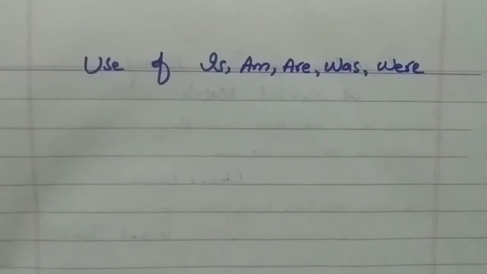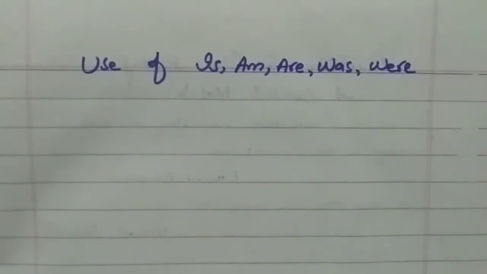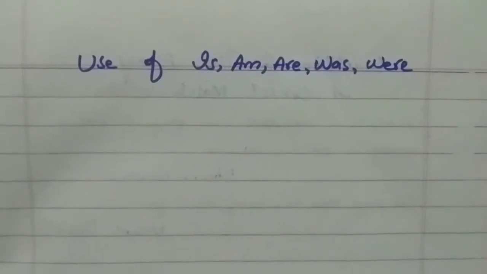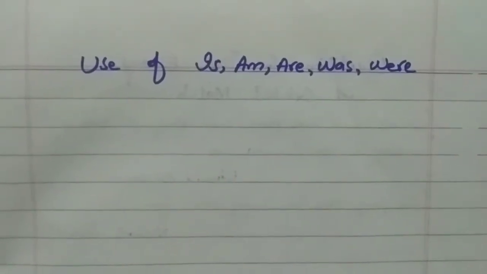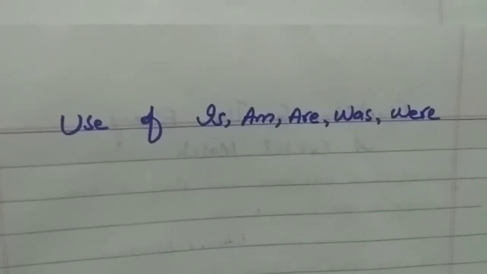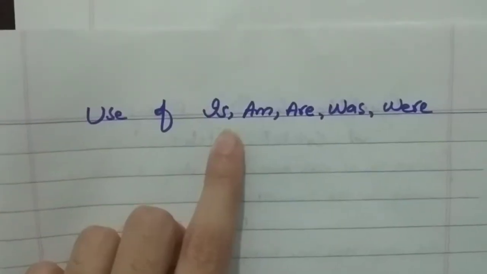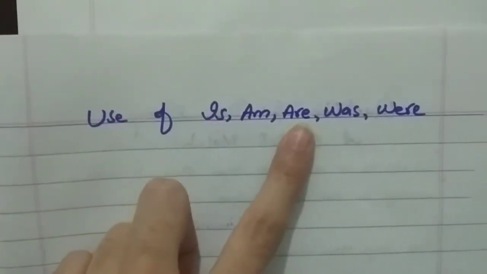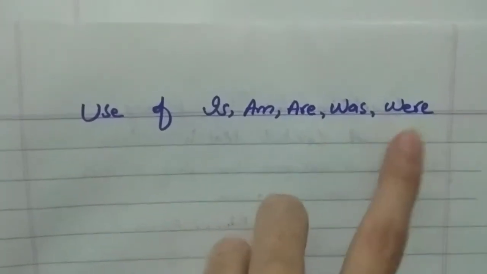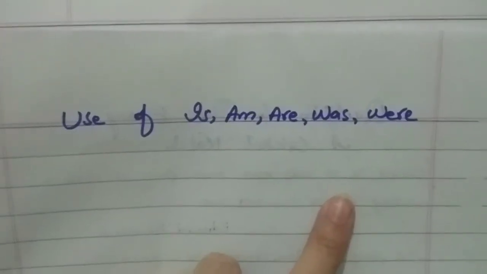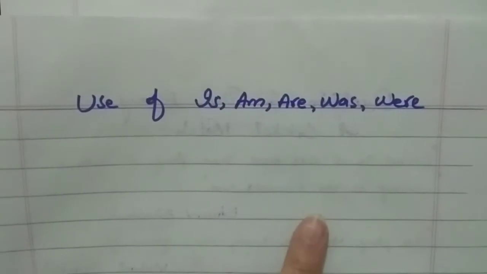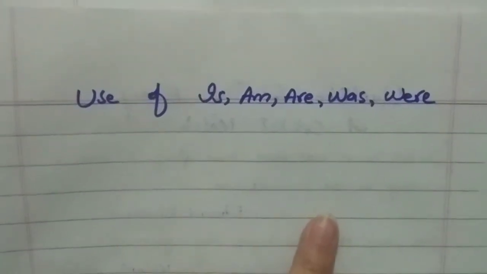So in the previous video we discussed the dummy subjects it and there, and today we are going to do the use of is, am, are, was and were. They are also called be forms that we use in simple sentences. For beginners: is, am, are we use in present; was and were we use in past. This is a concept we have been learning since our childhood.